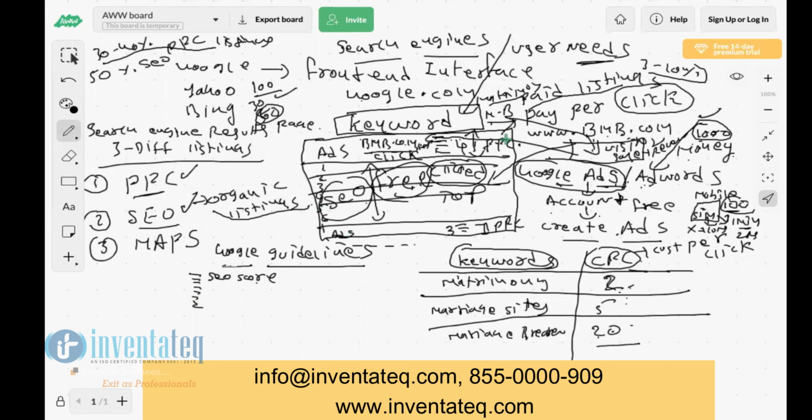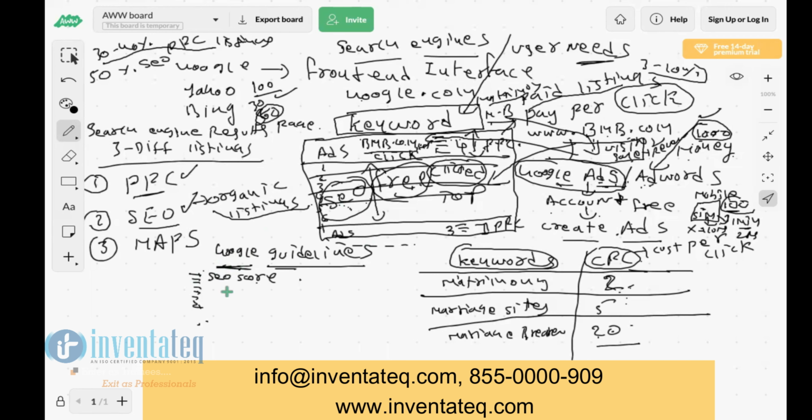So for PPC the work is different. For SEO the work is different, not the same. PPC module is separate, SEO module is separate, no connection at all. So Google guidelines, these are all the rules which a website owner has to follow to get his website listed on the top in SEO.